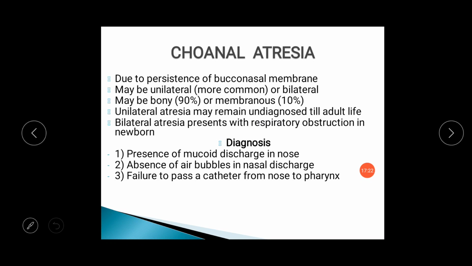Now how can we diagnose this? There is presence of mucoid discharge in the nasal cavity, on one side if unilateral and on both sides if bilateral, with absence of air bubbles in the nasal discharge. Whenever we pass a catheter from the nose to the pharynx, it will not pass through the nasal cavity if the patient has unilateral choanal atresia.